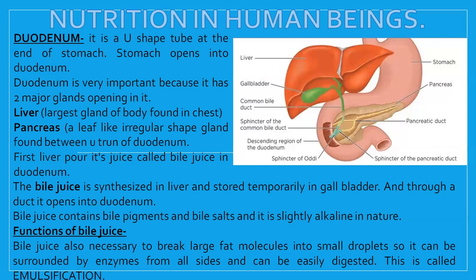Now, after the bile juice, there is a major function, the most major function of bile juice, which I have not discussed yet. Let us talk about it. This is called emulsification. So when it is asked what is the function of bile juice, you write this first point, which I am going to discuss now. That is called emulsification. Emulsification means that a large surface is being broken into simpler substances.